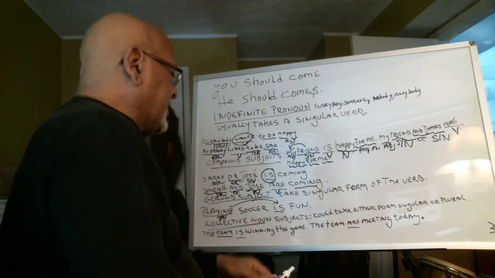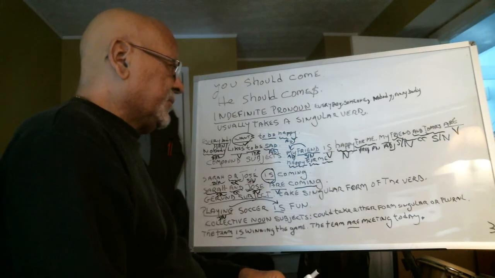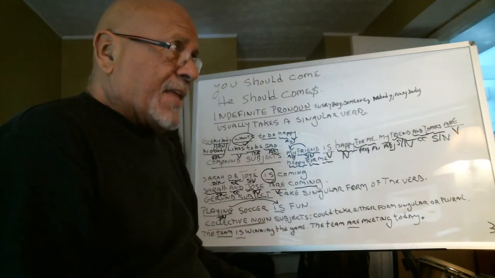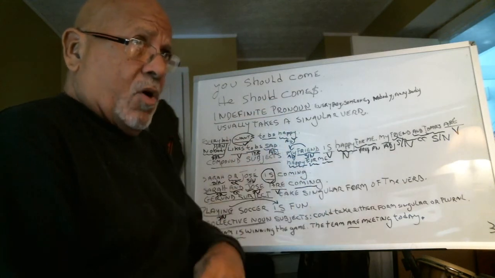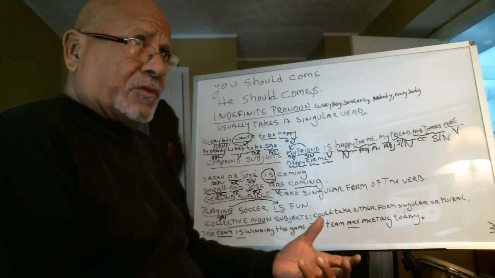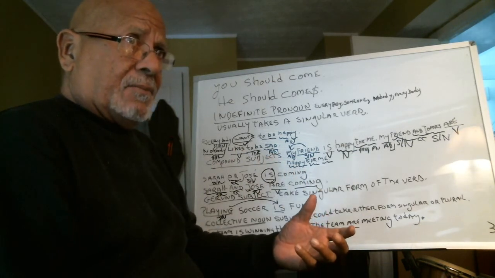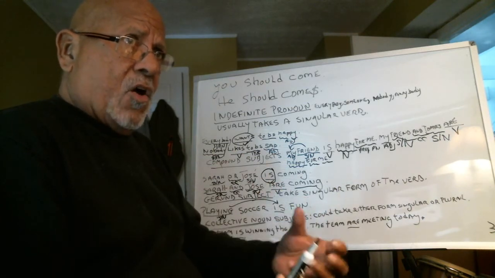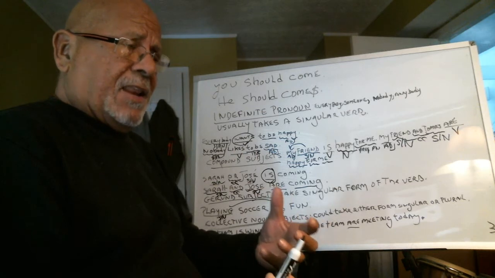Now, collective nouns. Words that mean many in one word. A flock of birds: many birds, a flock. A herd of elephants: a herd, many elephants.